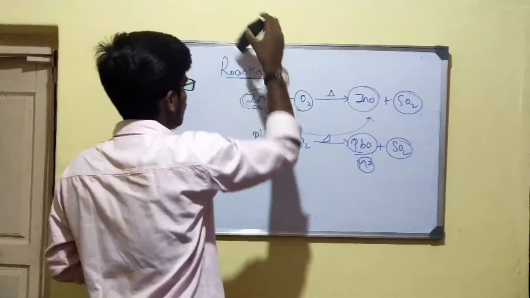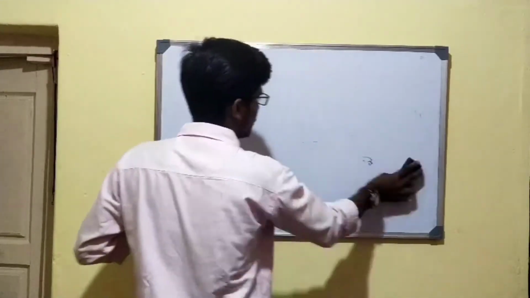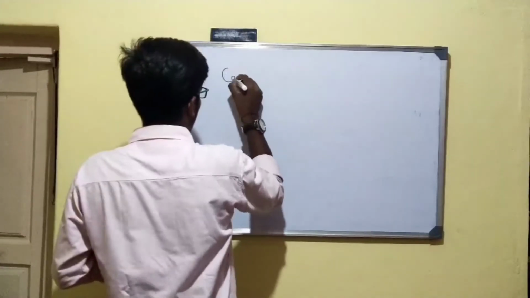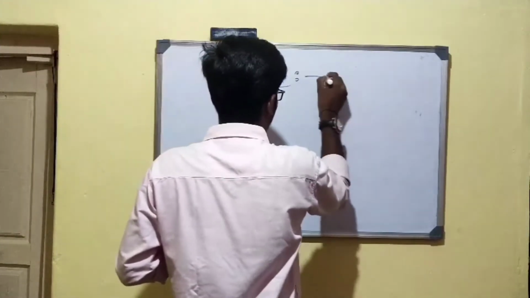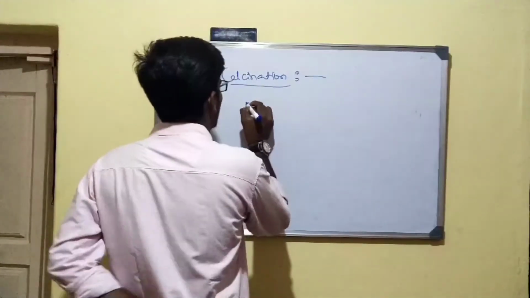And we have another step to convert concentrated ore into metal oxide, and that is calcination. In case of calcination, the ore is heated at a temperature below its melting point in the absence of air. Especially the carbonate ores undergo calcination.